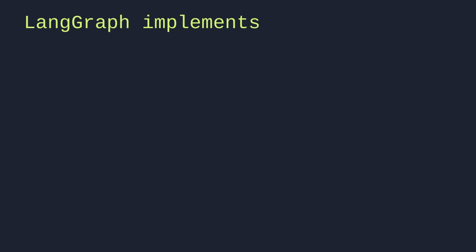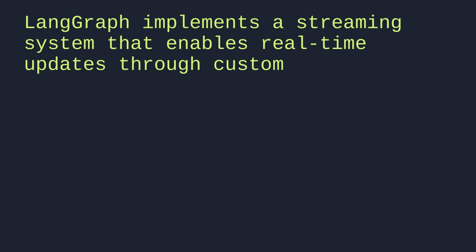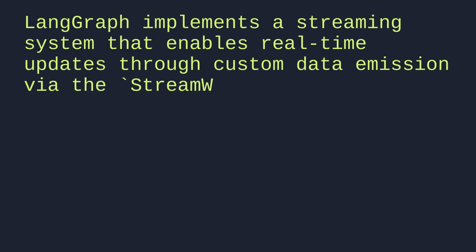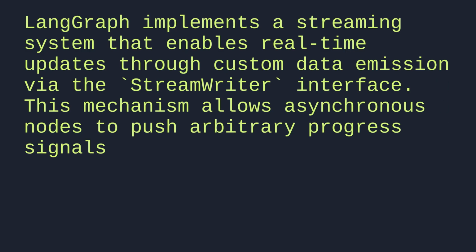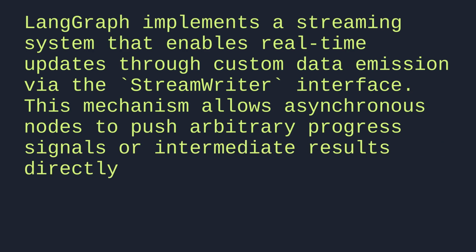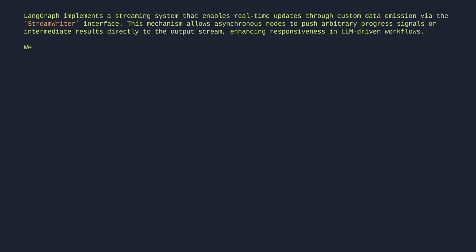LangGraph implements a streaming system that enables real-time updates through custom data emission via the StreamWriter interface. This mechanism allows asynchronous nodes to push arbitrary progress signals or intermediate results directly to the output stream, enhancing responsiveness in LLM-driven workflows.